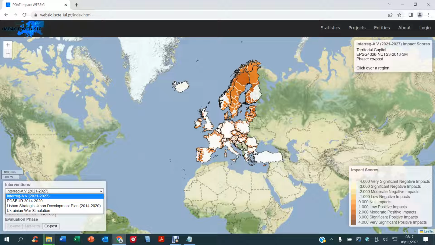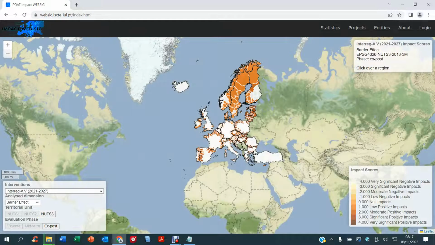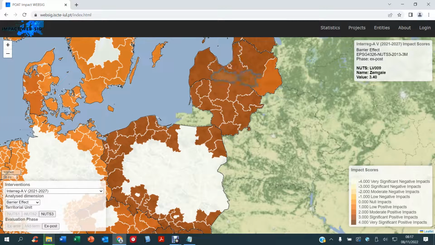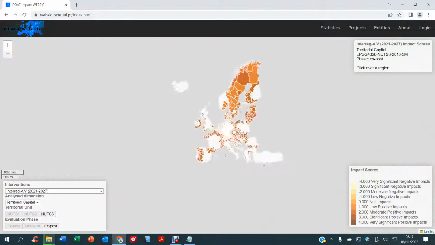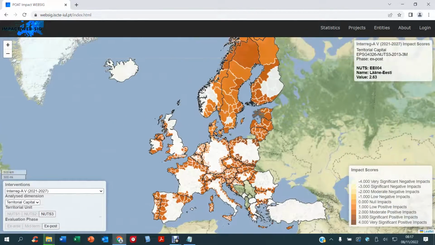For example, the impacts of the EU Interreg-A V program are presented in the EU cross-border NUTS 3 in two analytical dimensions, territorial capital and barrier effect. The respective cartography of the impact scores can provide crucial help to EU entities to direct EU investments more efficiently to the territories which require more investments in the reduction of border barriers. And it also helps to identify the NUTS 3, which might require further investment in improving the territorial capital of cross-border EU regions.